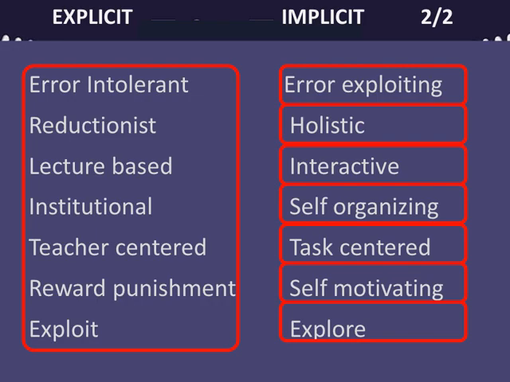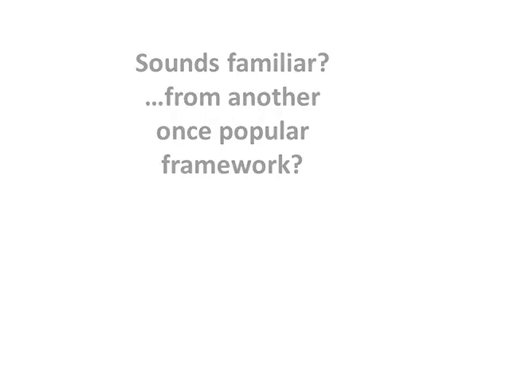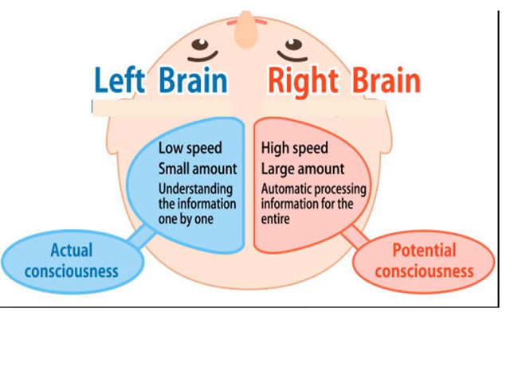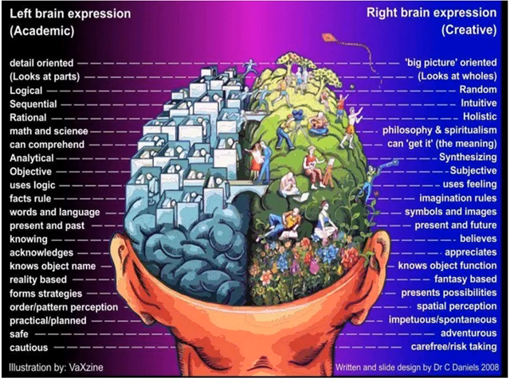Does all this look familiar? It should, because it resembles a once popular cognitive framework, the left-right brain hypothesis: the implicit right brain, high-speed, large volume, automatic; the left brain, explicit, slower, small volume, reductionist, and formal. Here it is in more detail. Pause the video and compare. Keep in mind that these are generalizations. Your mileage may vary.